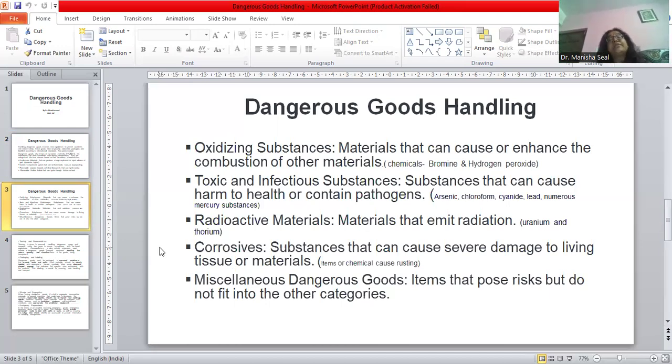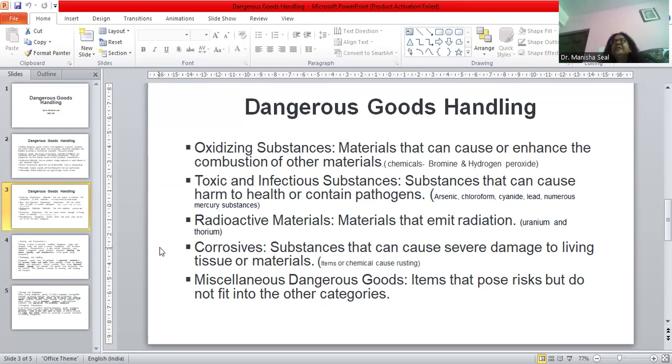Radioactive elements, in terms of uranium and thorium, are very dangerous items. Corrosive substances can create corrosion, which can destroy live tissues or materials, so they must be very carefully handled.